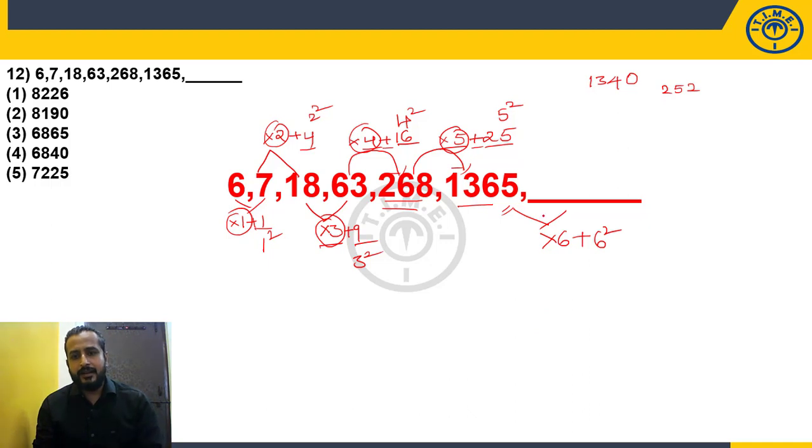So what is my answer? 1365 into 6 plus 36. Now again, 5 when it is multiplied with 6, unit digit I will get 0. Right? 6 square is 36. If I add that, again I will get the unit digit as 6. So how many options are available with 6? Only one such option. So choice 1 is my answer. Simple. So 1365 into 6 plus 6 square will be 8226. Or if you want to do the complete calculation, you can do that. But that is a waste of time. If more than one option is available with the unit digit 6, definitely you have to do it. When only one option is available, don't waste your time.